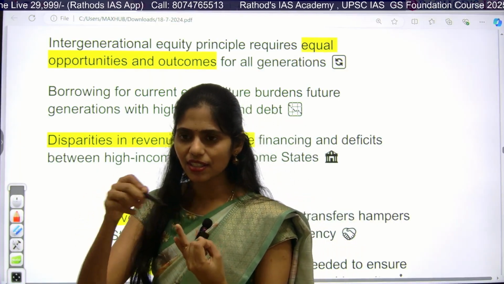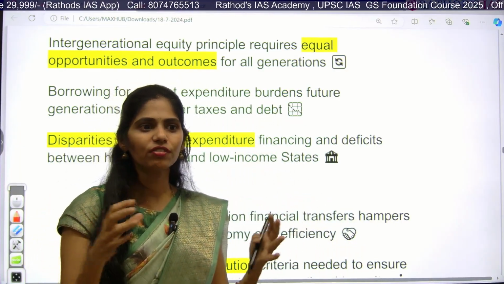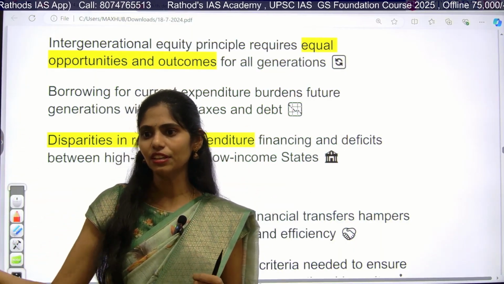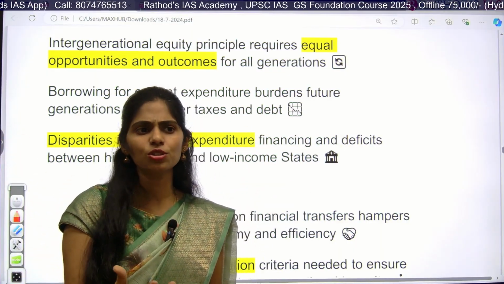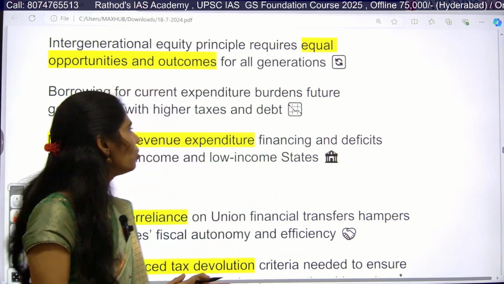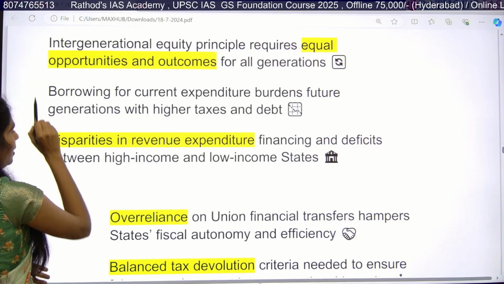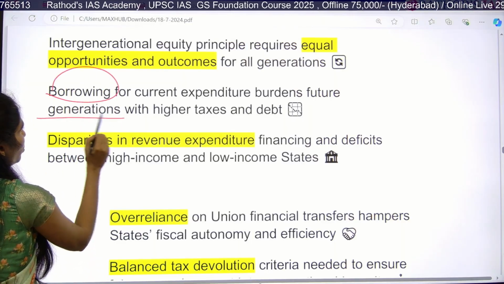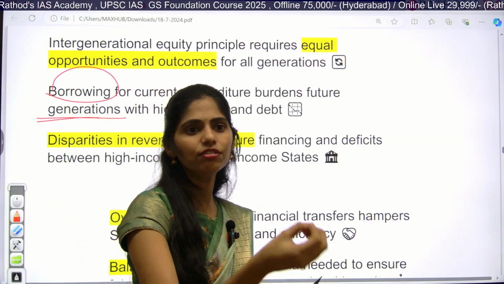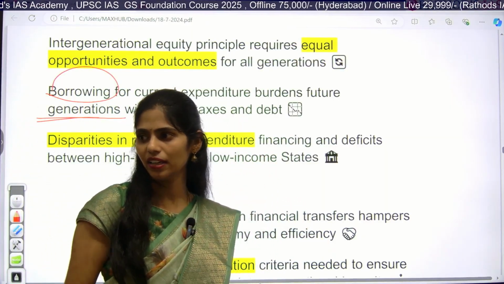To address this, we need more money. If the government is not thinking about future generations and is borrowing debt from other countries, who has to pay? The future generations have to pay, right? So whenever we go for borrowing, we have to take future generations into account so that we do not increase the burden on them. That is the idea behind this article.